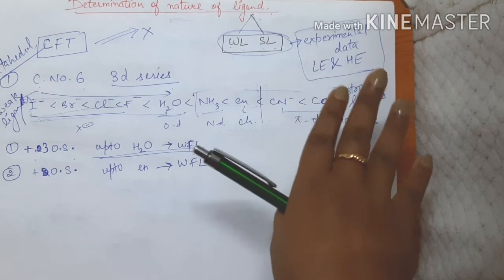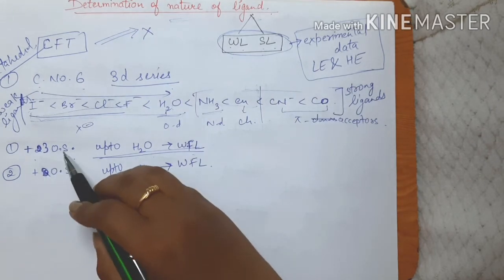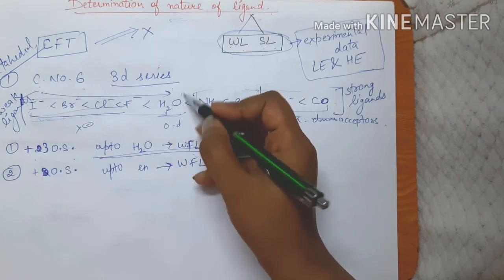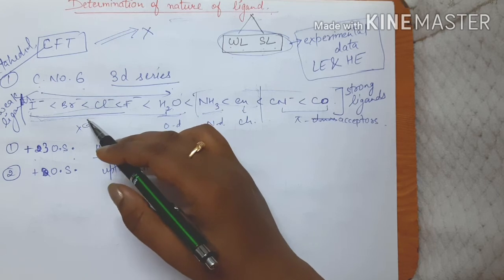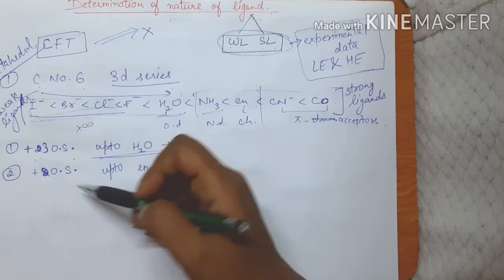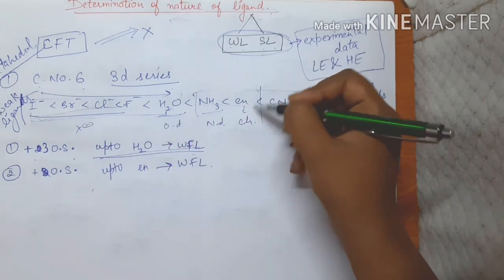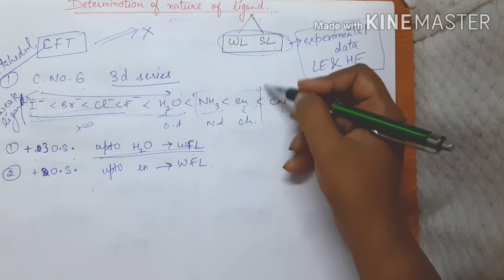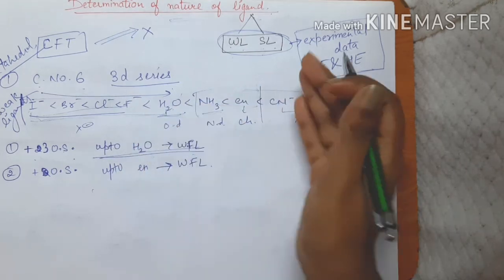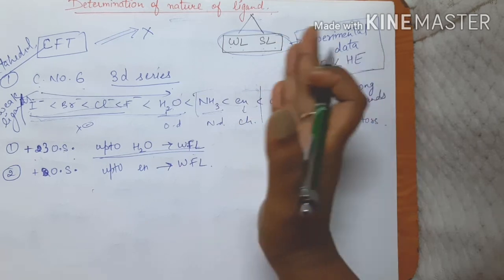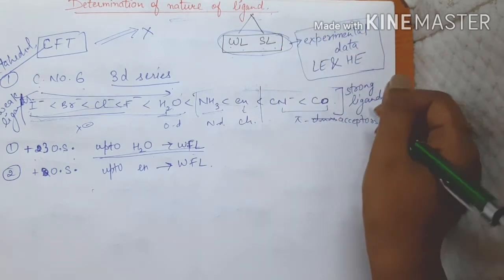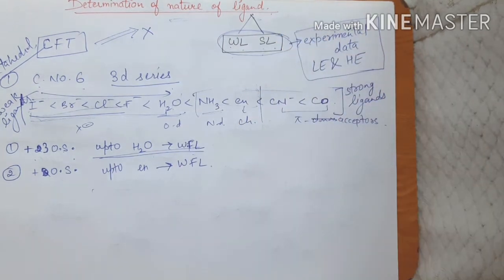Okay, so I hope this much is clear. For +3 oxidation state, up to water ligand, all the ligands are going to behave as weak field ligands, whereas for +2 oxidation state, up to en, up to chelating ligands, all are going to behave as weak field ligands, and after chelating ligands, all the ligands are going to behave as strong field ligands.